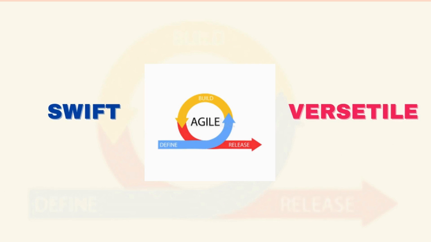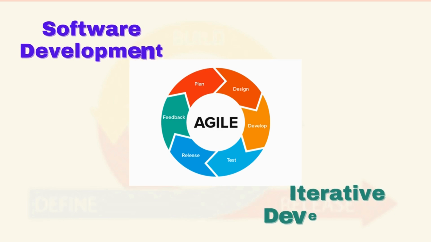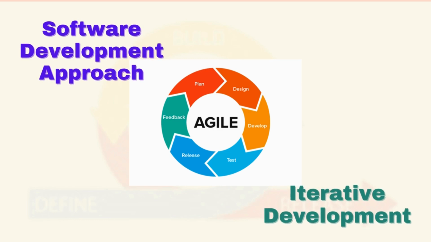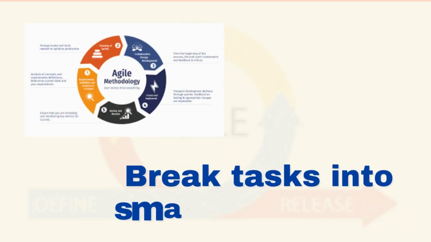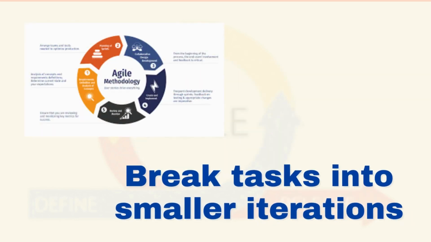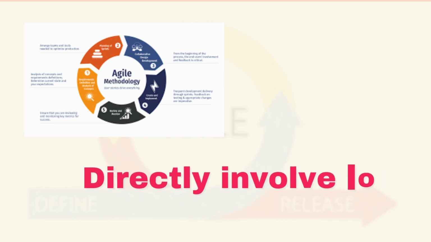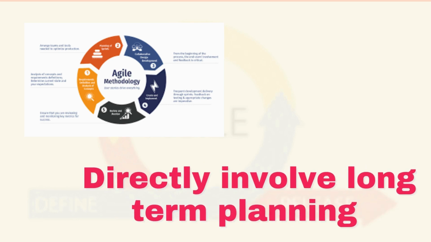The meaning of Agile is swift or versatile. The Agile process model refers to a software development approach based on iterative development. Agile methods break tasks into smaller iterations or phases, which do not require extensive long-term planning.